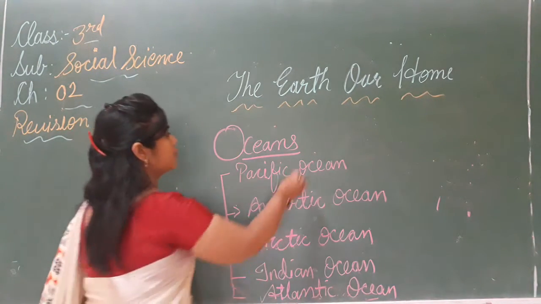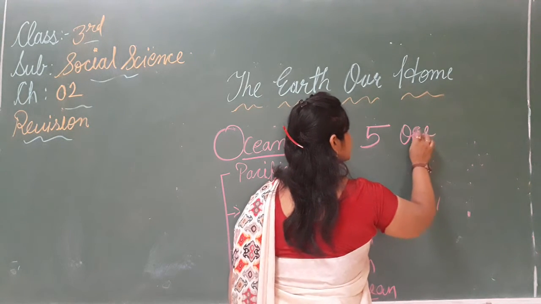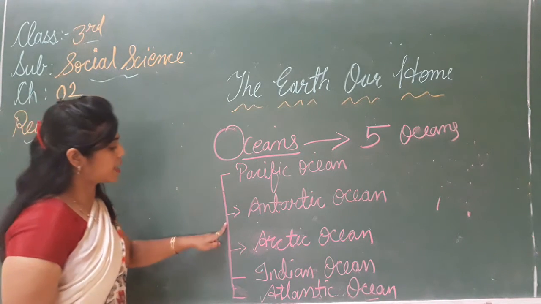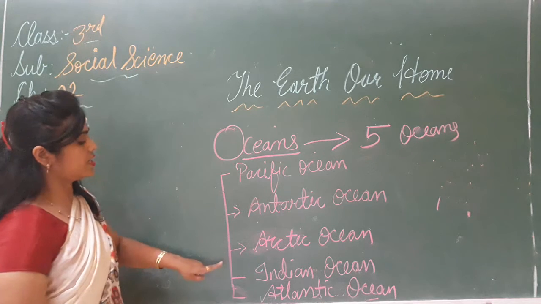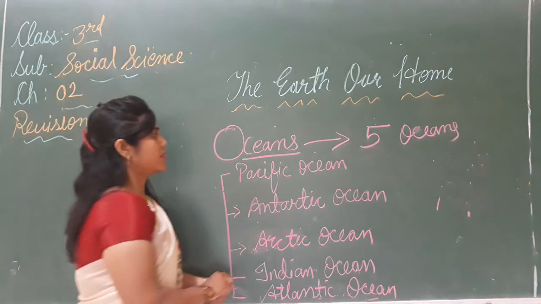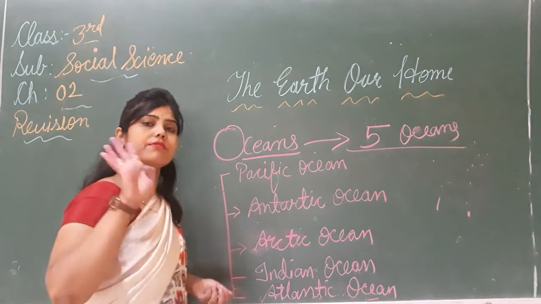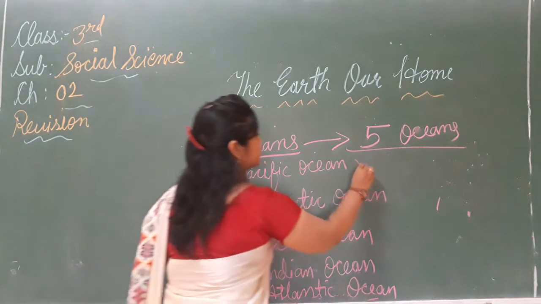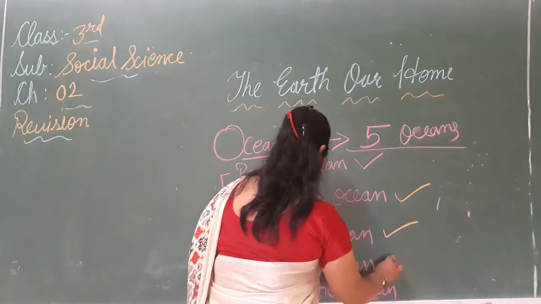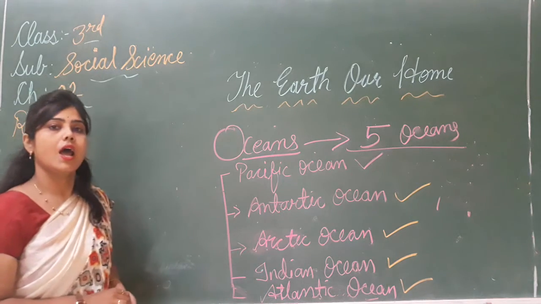Now, how many oceans are there? There are 5 oceans. First is the Pacific Ocean, Antarctic Ocean, Arctic Ocean, Indian Ocean, and Atlantic Ocean. That is the Pacific. Second is the Antarctic. Third is the Arctic. Fourth is Indian, and fifth one is the Atlantic Ocean.